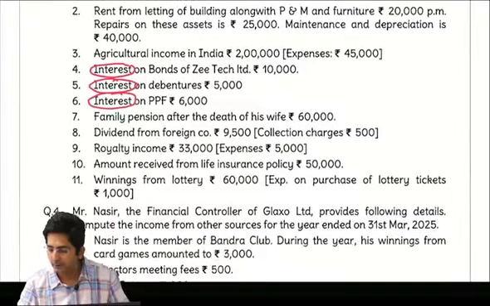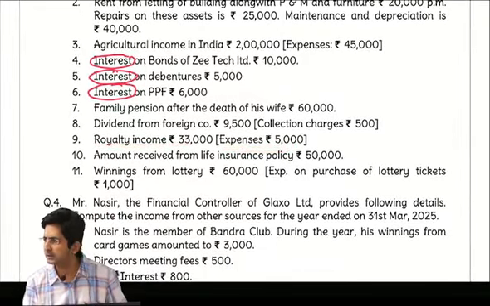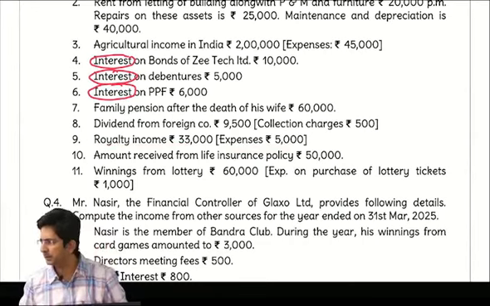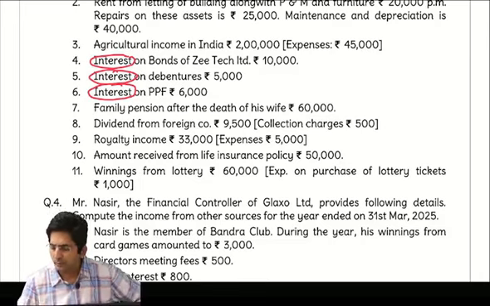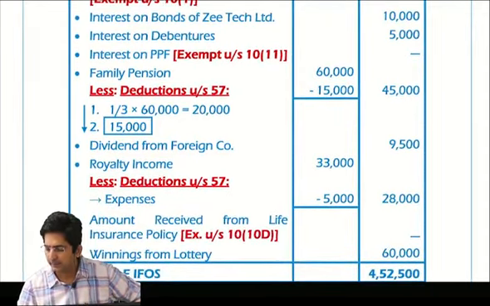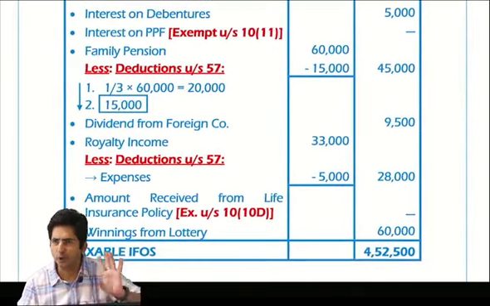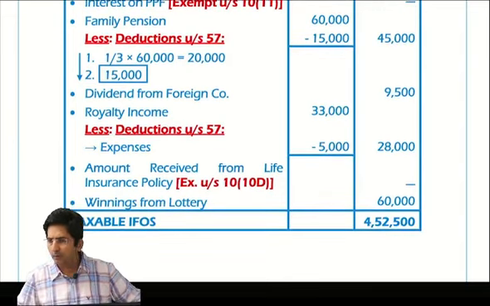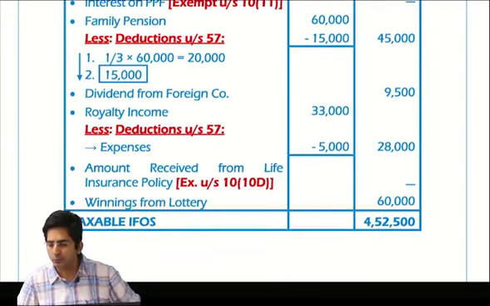Then in the question there was royalty income and there was expense. Here you will minus. General rule is what? Any taxable income, deduct the expense. So royalty is a taxable income, so deduct the expense. So 33,000 in the inner column, less 5,000 expense, 28,000. Then there was life insurance policy, that is exempt. Then winnings was there, all that was normal. So what is the total? 4,52,500 taxable income from other sources.